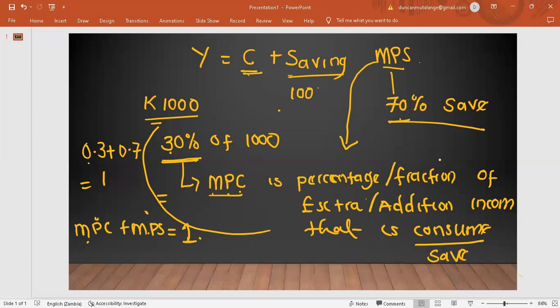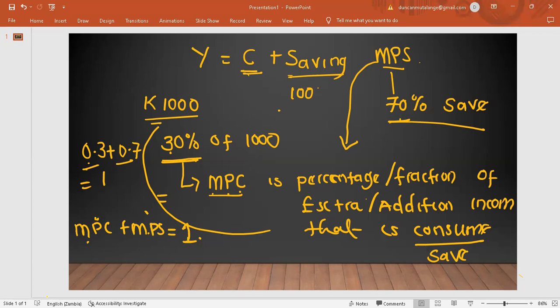When you're given the MPC, you can easily find the MPS. So that is how we see the relationship between the MPC and the MPS. Please always remember that since this is marginal, we're talking about additional income. But that's the basic knowledge about the MPC.